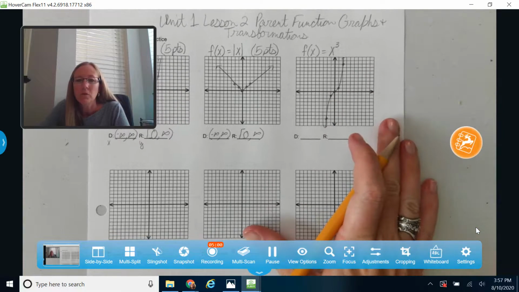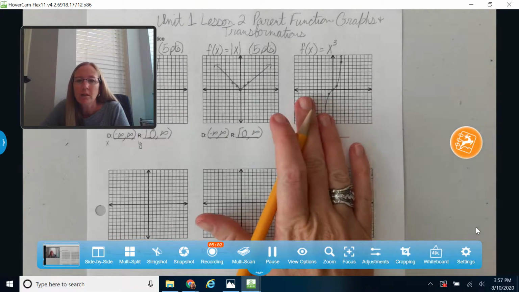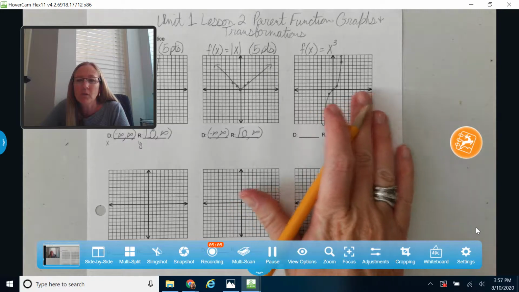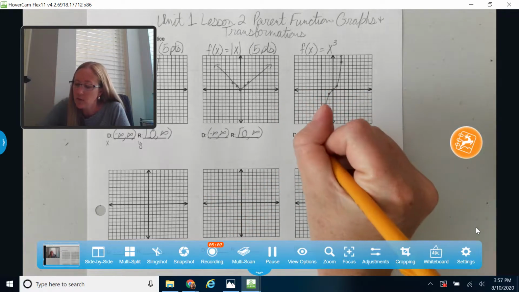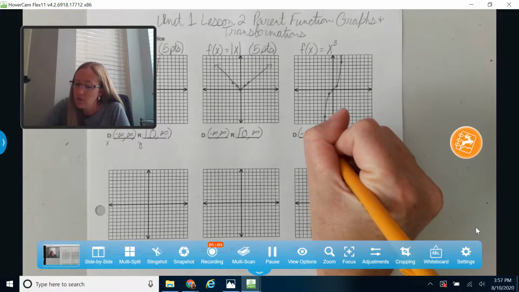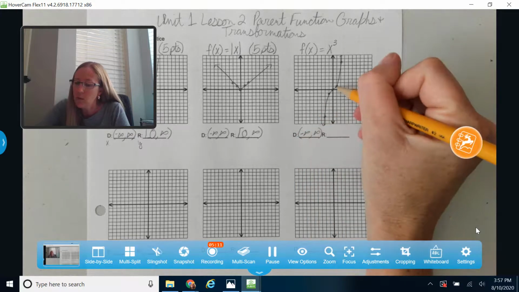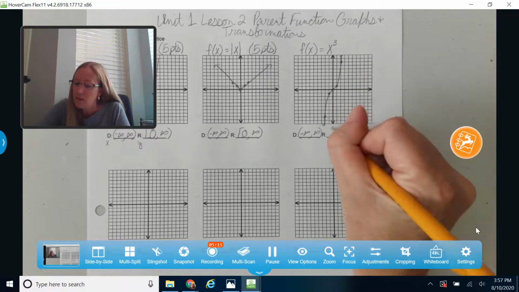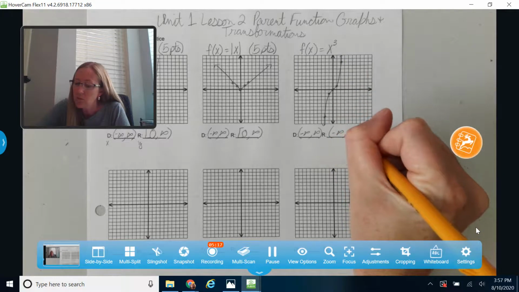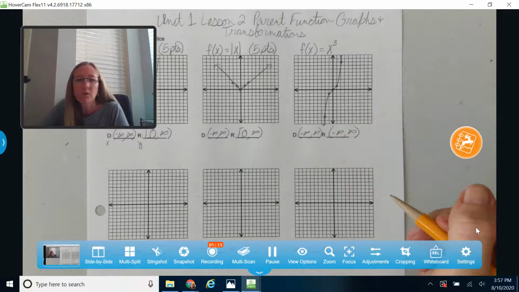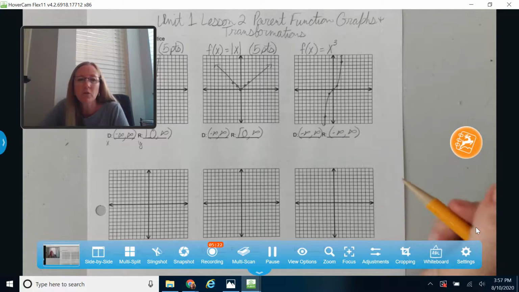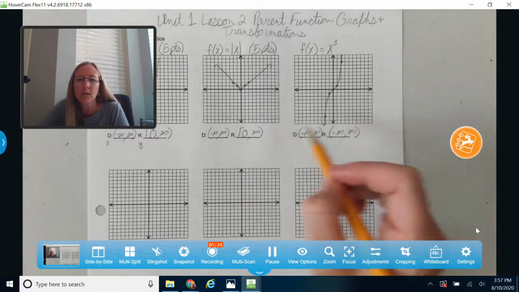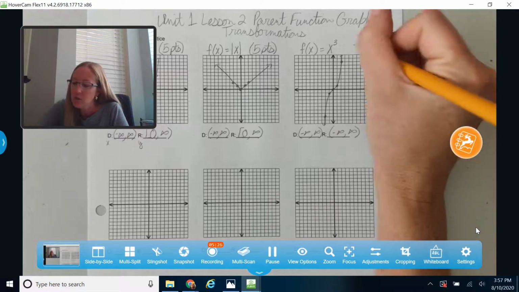Okay, so this one's domain and range are going to change a lot. So I can still plug in any x value to this function. So I'm going to say that my domain is still all real numbers. But in this case, I could go up and up and up forever. I could go down and down and down forever. And so I also have a range of all real numbers. And even as we do transformations to this graph, that domain and range is going to stay the same. These will change a little bit, but this one's domain and range stays the same.